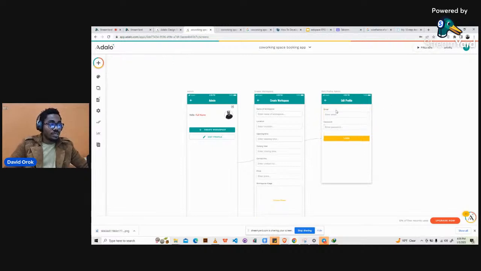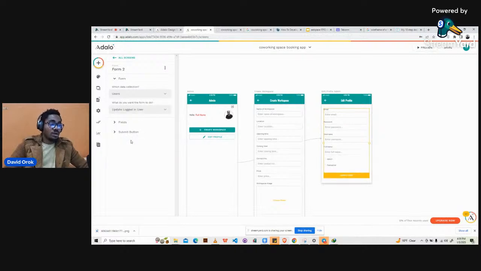So now you can see there's email, there is password, and it is saying login, but we don't want to log in. We want to update, right? We don't want to log in. We just want to update. Now, when we click on update, it shows us even more things that are in the database of the user collection, right? So we have the email, we have password, we have username, we have full name, we have whether the person is an admin or a freelancer, right?